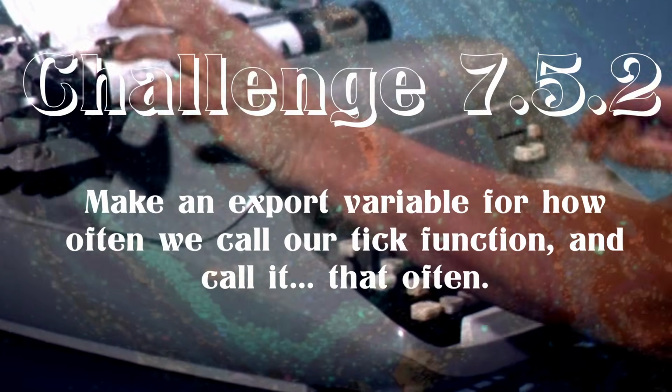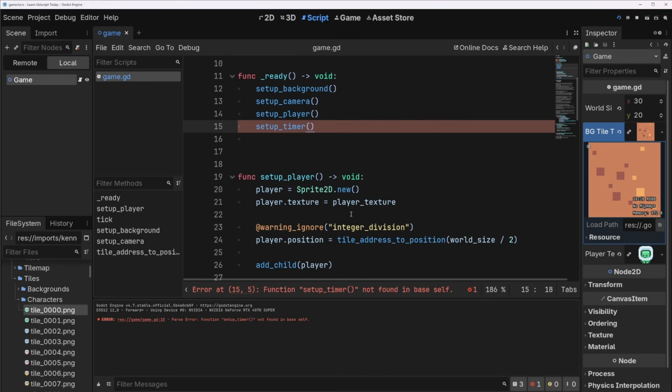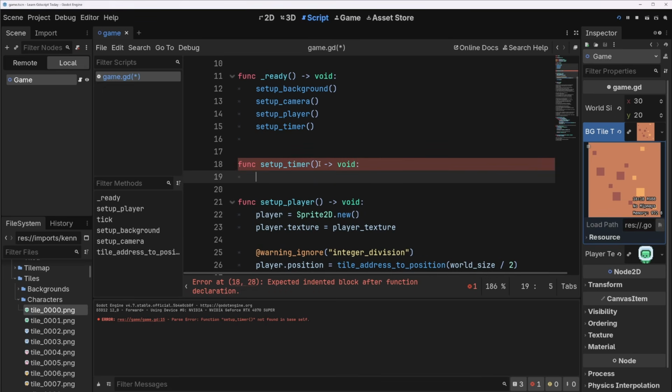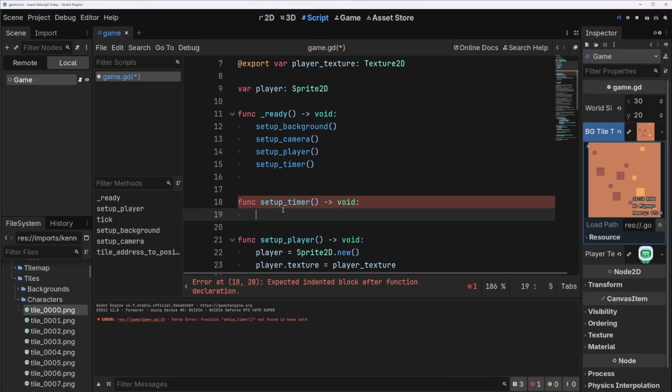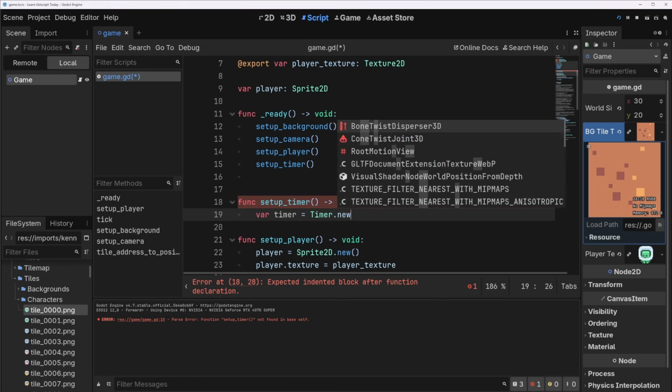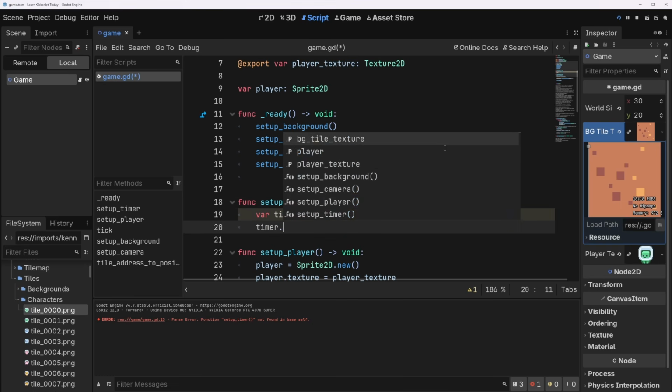Okay, so I think you probably figured this out. We want to do a timer. So we'll do set up timer, and set up timer we can do up here. Where should the timer live? I think the timer can live in this func because we're just going to be throwing it onto the game tree. So we'll do var timer equals Timer.new. If in the future we need to pause it, we're going to have to probably put this variable outside, but I haven't decided if we want to pause yet, right? We know how to set this up.